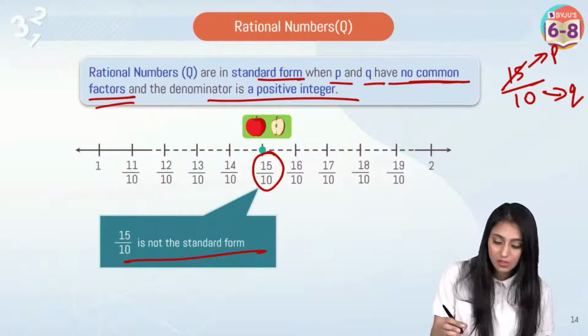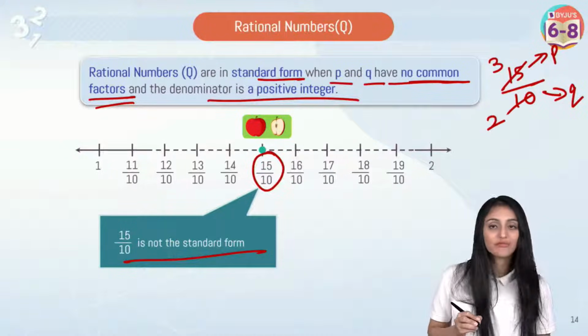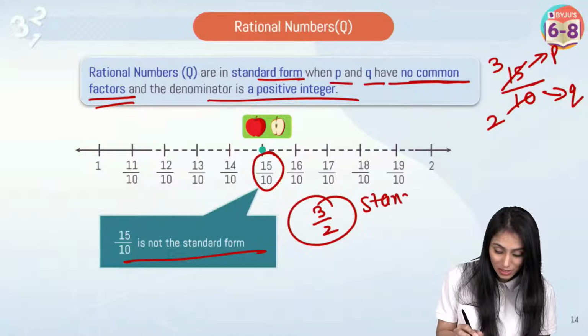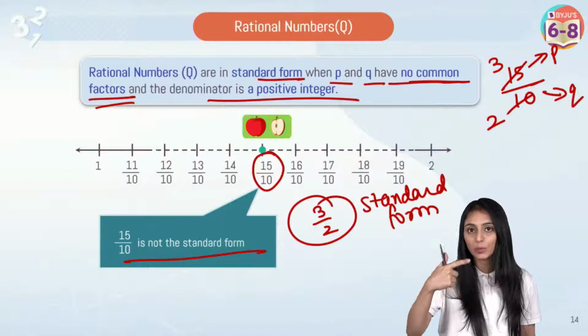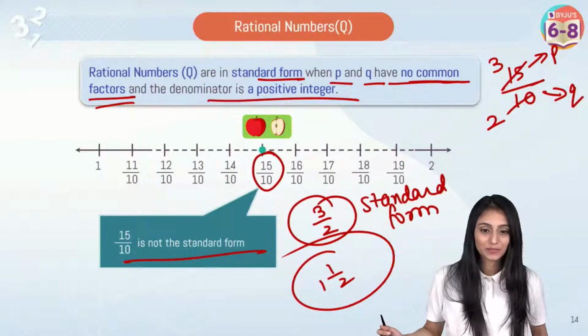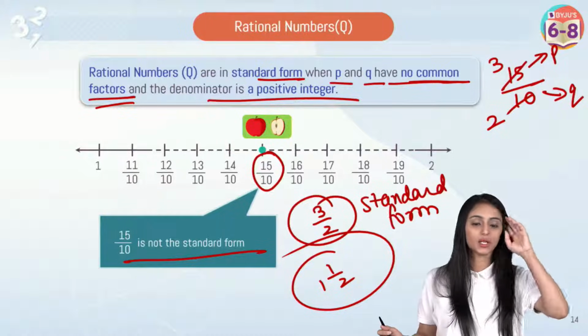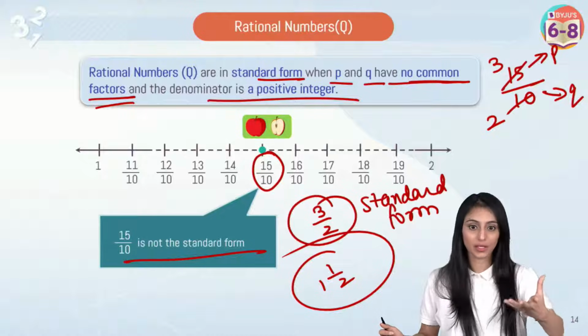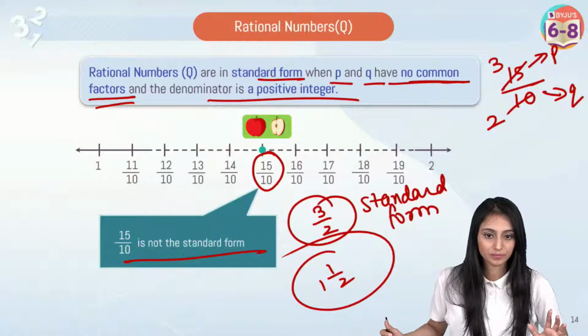I can reduce this: 5 times 3 over 5 times 2 is 3 by 2. This is the standard form of this rational number, right? And if you convert that to a mixed fraction, it's going to be 1.5 only, right? Yes, absolutely, Aradhya. Lowest term. Sonali, standard form, lowest term, or reducing it, they all mean the same thing.